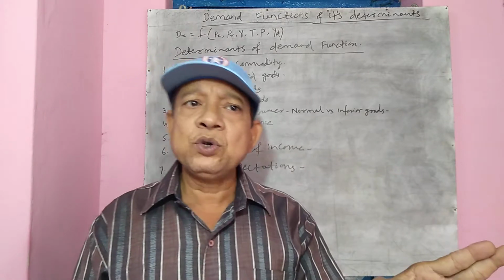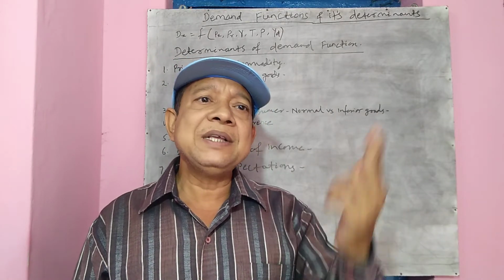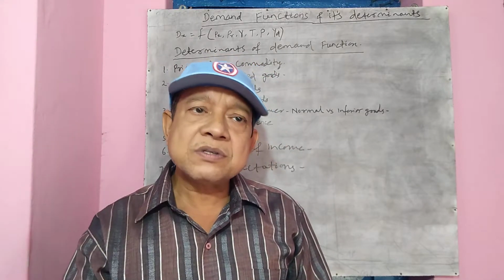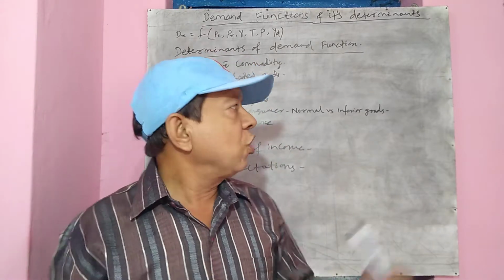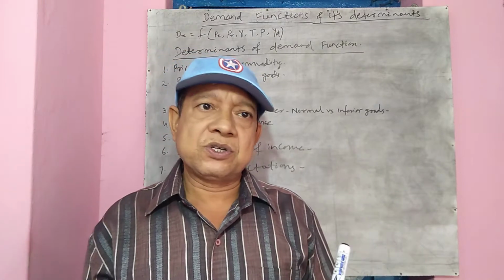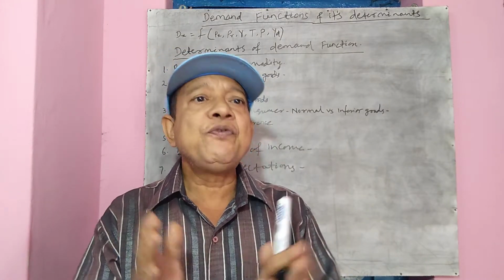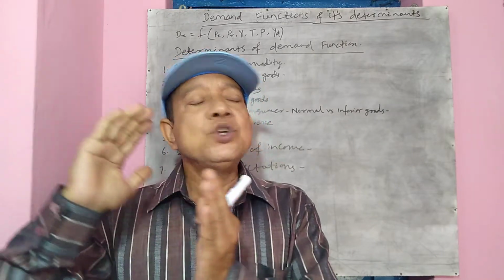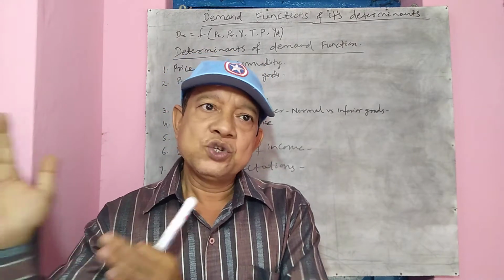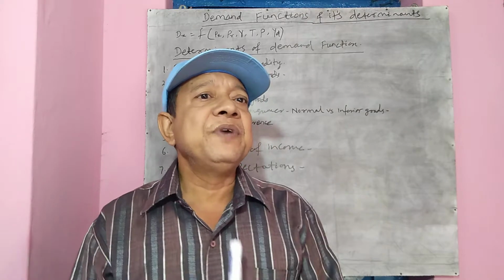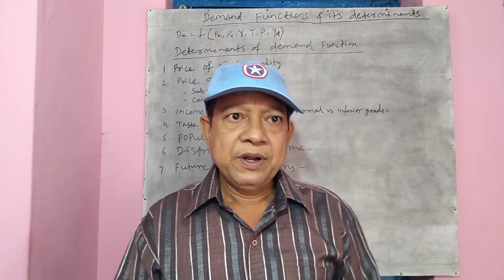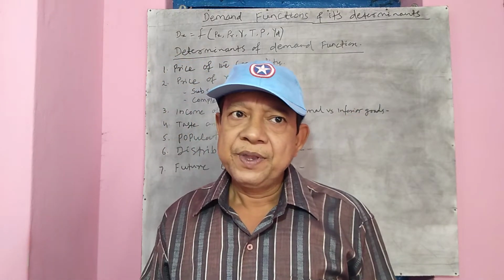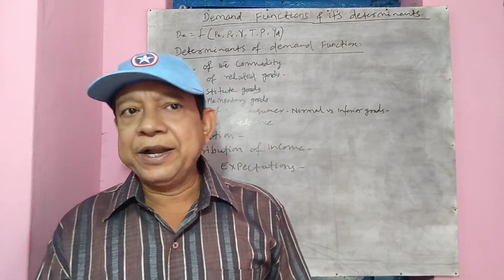In case of normal goods, when income rises, demand also rises, and when income falls, demand also falls. Normal goods means standardized products, goods of high quality. In this case, when our income rises, we certainly consume more. So here the relationship is direct. They are directly proportional.